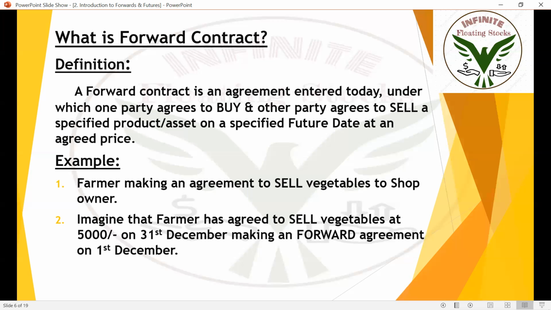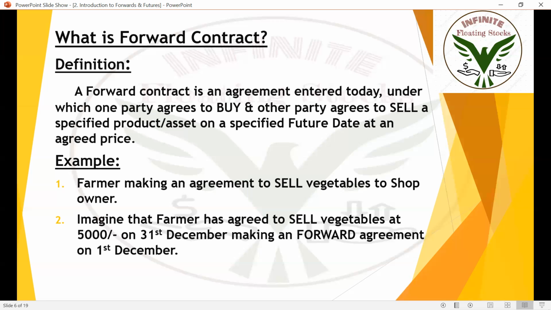If heavy rains come, if cyclones come, if some disaster happens, if an earthquake comes, and if the farmer is not able to cultivate products, or if he is not able to produce, and if he is not able to sell, there won't be any problem, because the agreement is done on December 1st itself. The shop owner has already agreed that he'll be buying them on December 31st, whatever the situation is. So if the farmer is not able to cultivate because of that earthquake or cyclone or something else, even then the farmer gets 5,000. Okay, that's the forward contract.